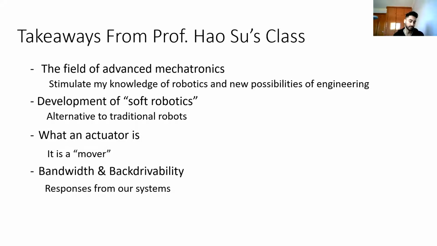And the development of soft robotics is just a better alternative to traditional rigid body robots and prosthetics. And we learned what an actuator is inside of a system, where it's just the main mover that helps the system move, and it is measured by bandwidth and backdrivability. And so bandwidth and backdrivability are really just measures of how fast the system responds to a changing input and the frequency, which can be taken in a closed loop amplitude, where it reaches -3 decibels is said to be the bandwidth of the system. And the backdrivability is the level of easiness of transmission or how easily a human can interact with the system.